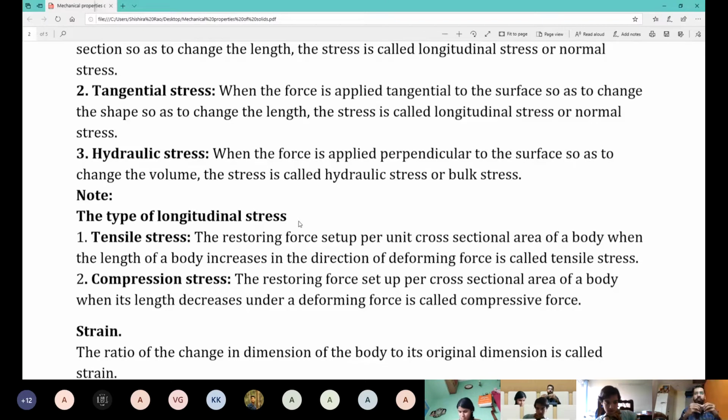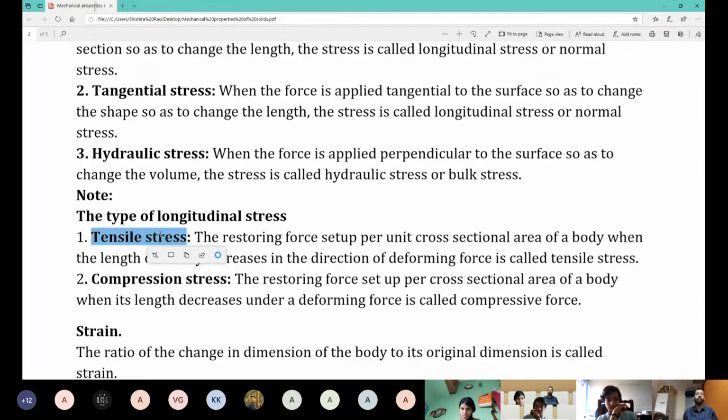Simple enough. So if you press a body lengthwise, the stress is known as compression stress. If you elongate a body, for example, you are pulling a rubber, then the stress that exists is known as tensile stress.